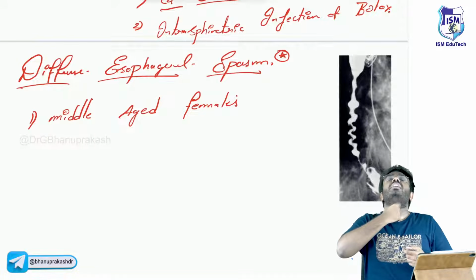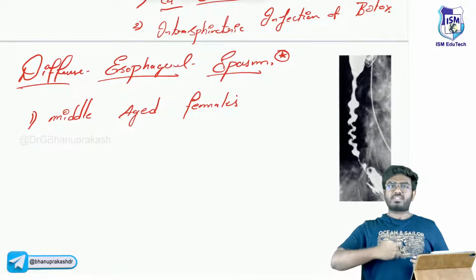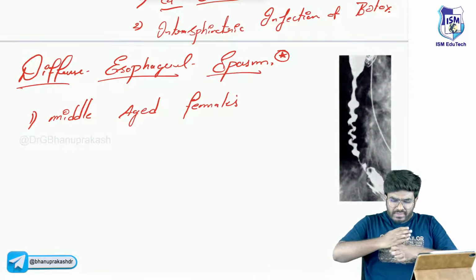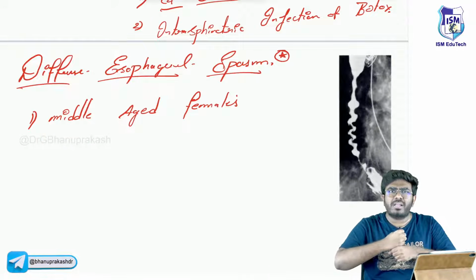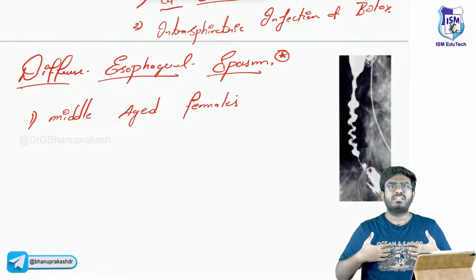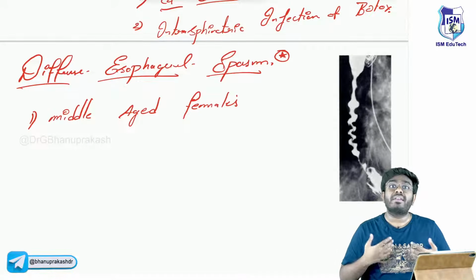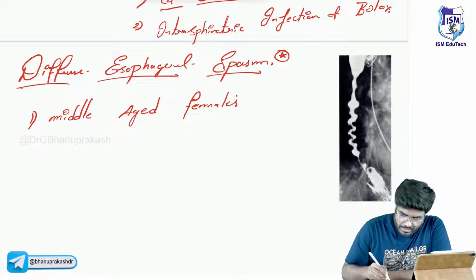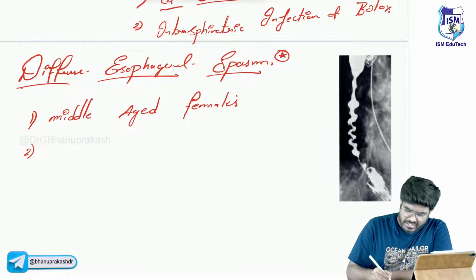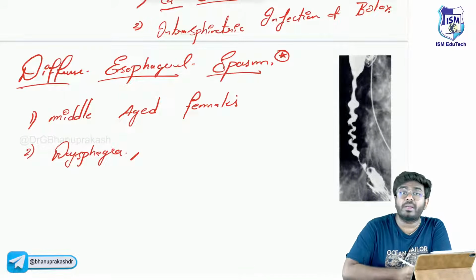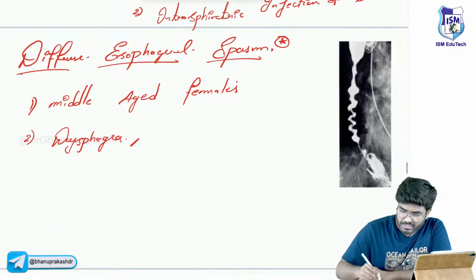So when the esophagus is passing through the thorax and is contracting with so much intensity, definitely the patient is going to have chest pain. So he will think that he is having a heart attack. Very severe pain. Dysphagia is also going to be seen, but in your exams, they will say the patient is having chest pain.